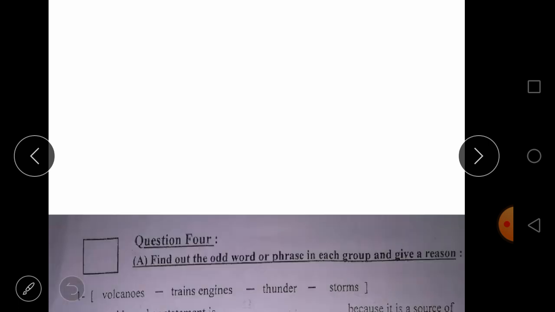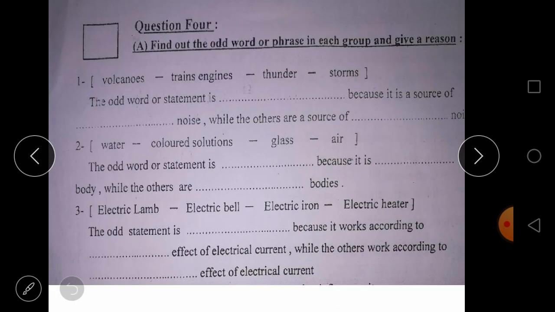Okay, now let's go to the next type of questions, which is the odd word. Here we have 4 words. We have to pick the odd word and state why it is odd. Number 1, volcanoes, train engines, thunder, and storms. The odd word is train engines, because it is one of the unnatural noise, and others are natural noise.